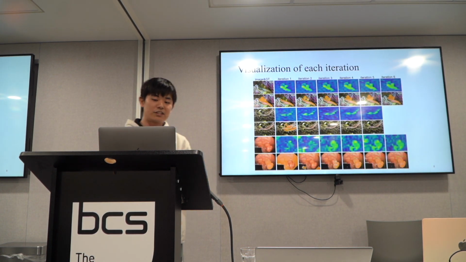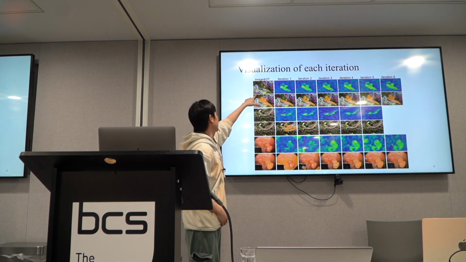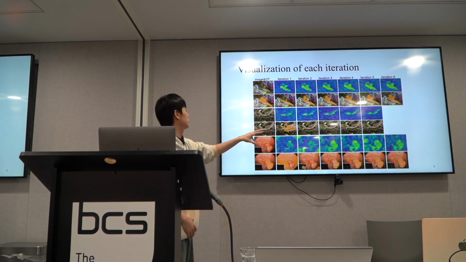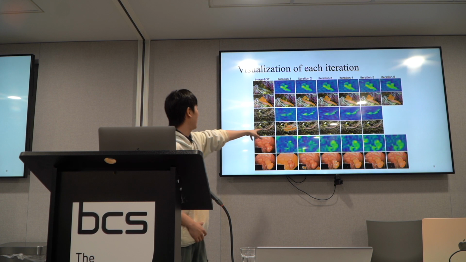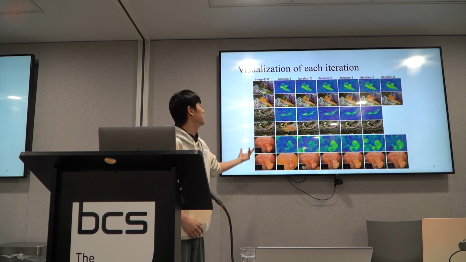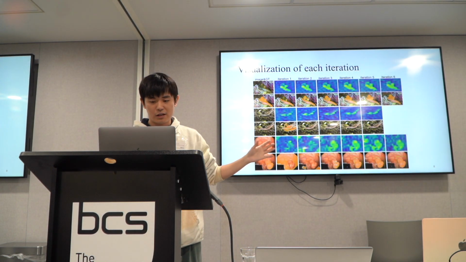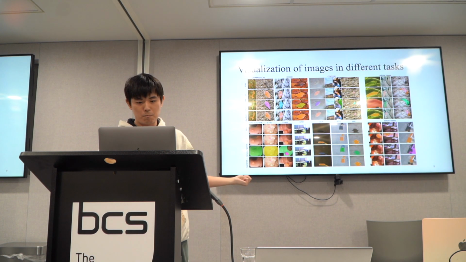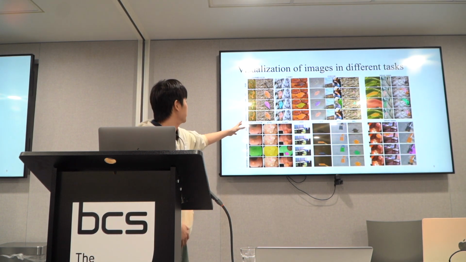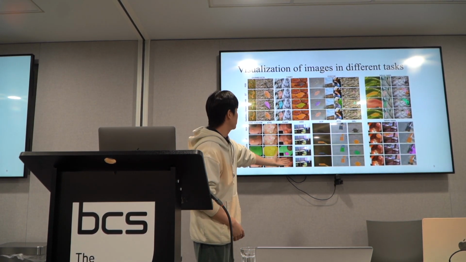So here is some visualization of each iteration. You can see first the image, and it goes through our iteration, our heat map is generated, and the final results follow. You can see the result becomes better and better during the training, during the test time adaptation. We also provide some visualization of images in different tasks, including the camouflaged animal detection we mentioned, also polyp detection and transparent object and shadow.